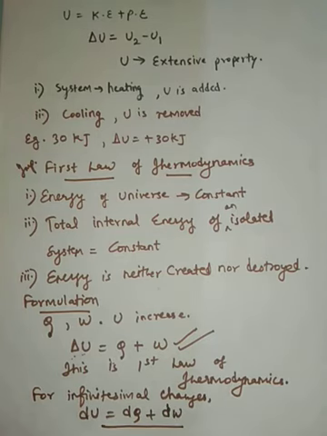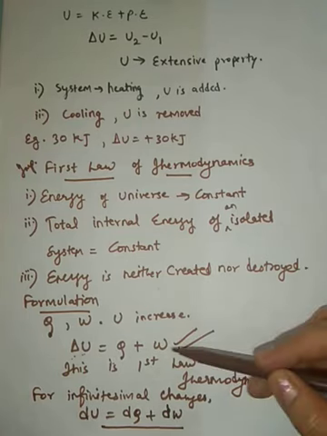For infinitesimal change, the first law of thermodynamics is actually the derivatives of the three quantities: internal energy, heat and the work done. So that was all about the first law of thermodynamics. Do remember the statements and the equation, the mathematical expression for the first law of thermodynamics.